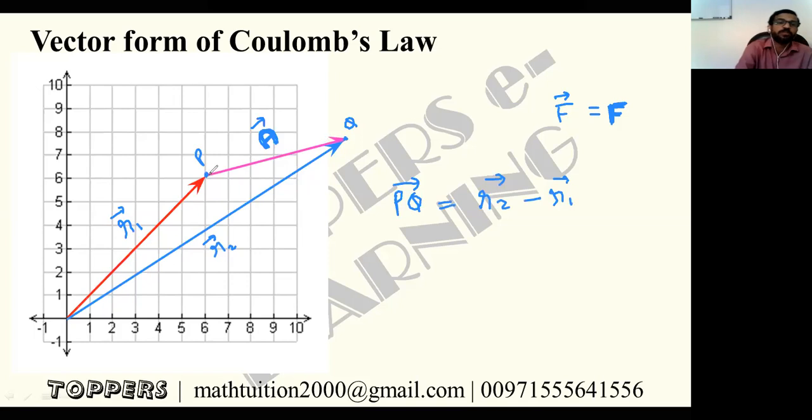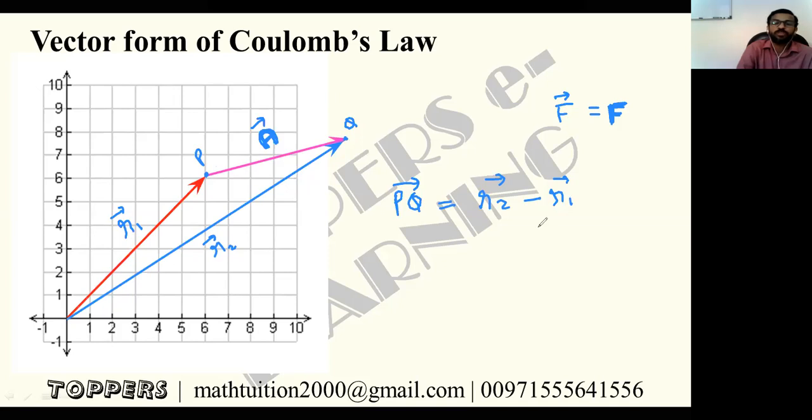From this point P, it is moved till Q, so P is displaced to Q. We can say that PQ is a displacement vector. It is equal to its final position vector, that is r2 vector, minus initial position vector, that is r1 vector.